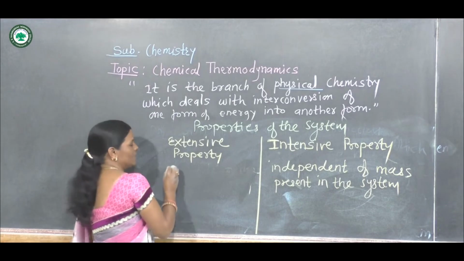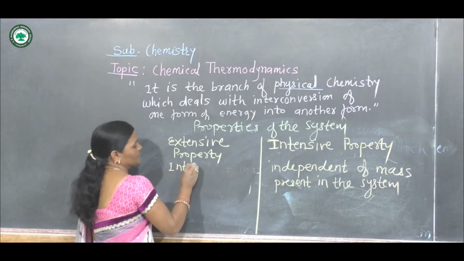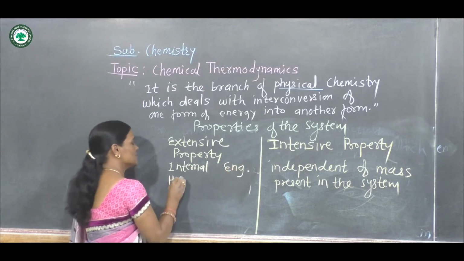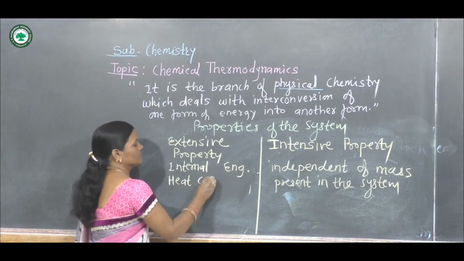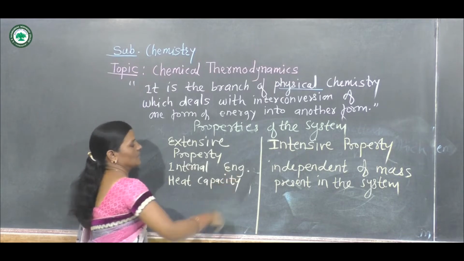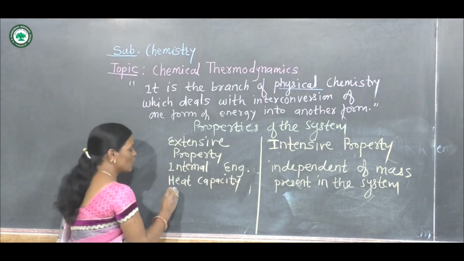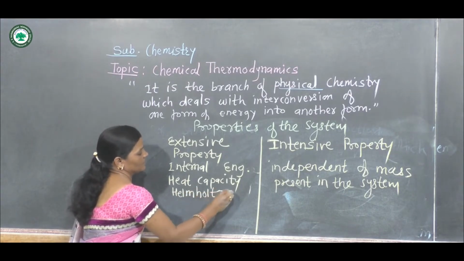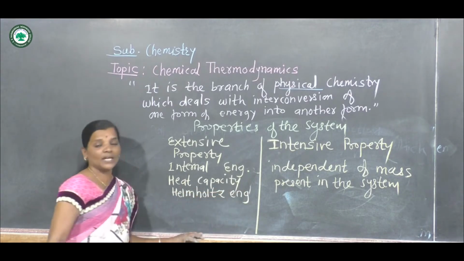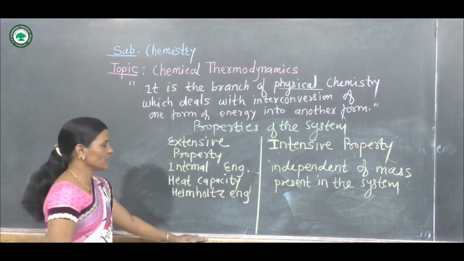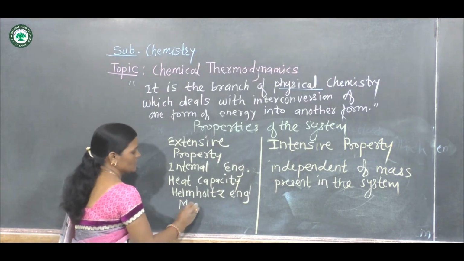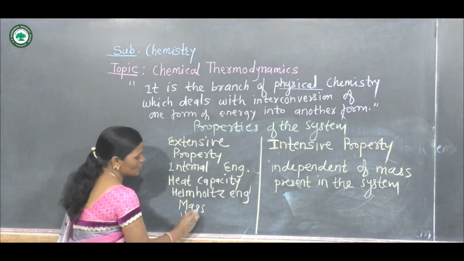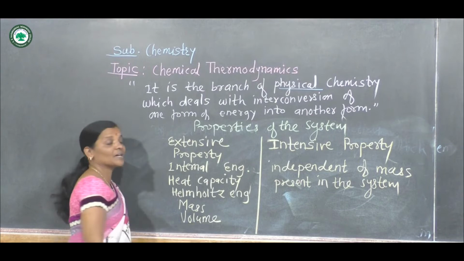For example, internal energy, heat capacity, Helmholtz energy, and also mass. Obviously mass depends upon the mass present in the system. Volume also depends upon whatever mass that system consists of.